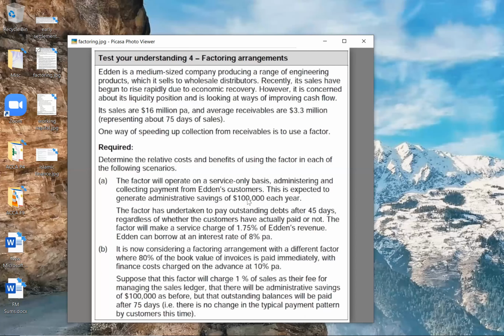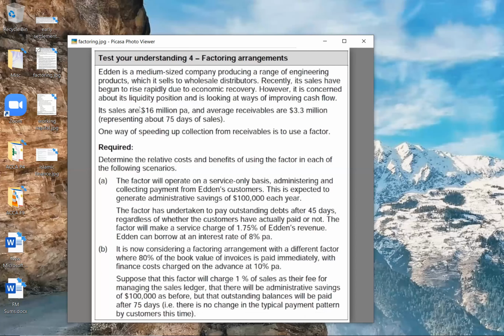Okay. The factor has undertaken to pay outstanding debts after 45 days, regardless of whether the customers have actually paid or not. Okay. So now see, factor is not just going to collect the payments. He's also guaranteeing it. And he is guaranteeing in how many days? 45. Instead of how many days? 75. Correct. So we are even saving on days.